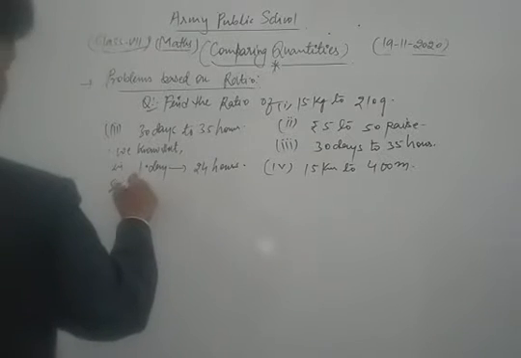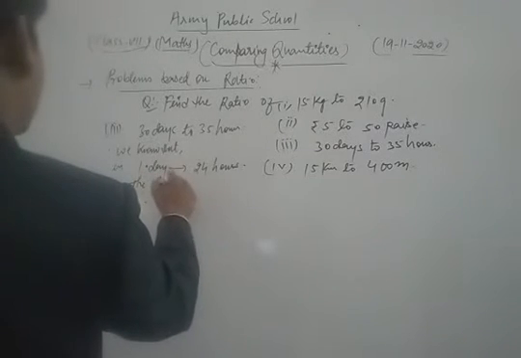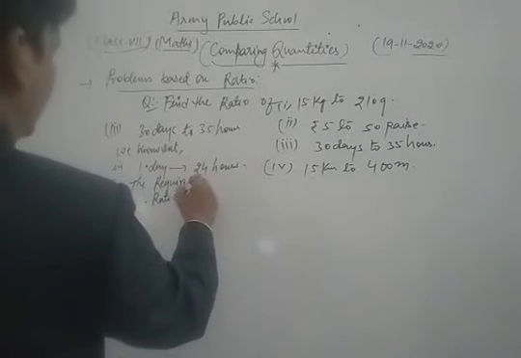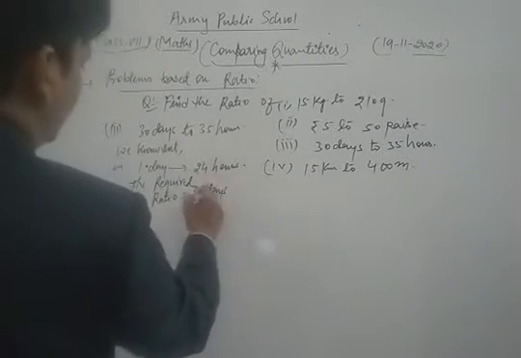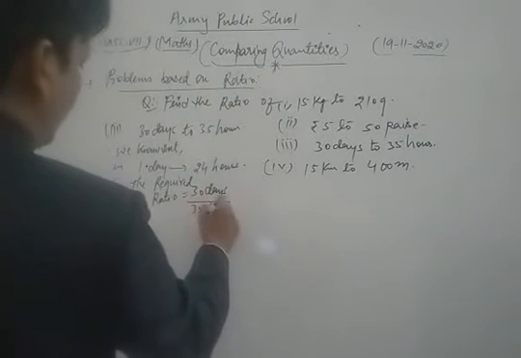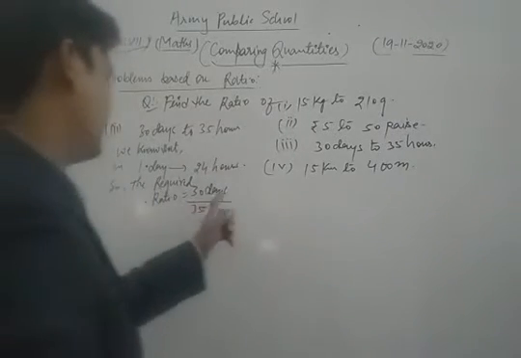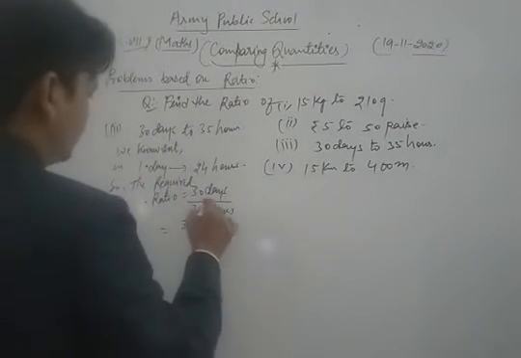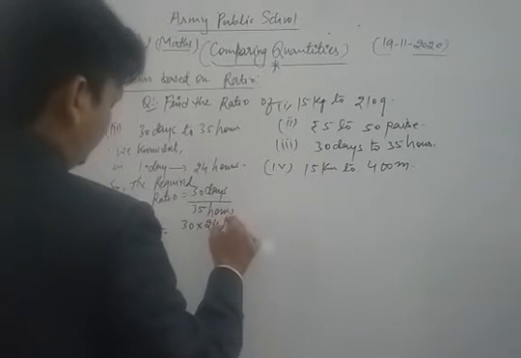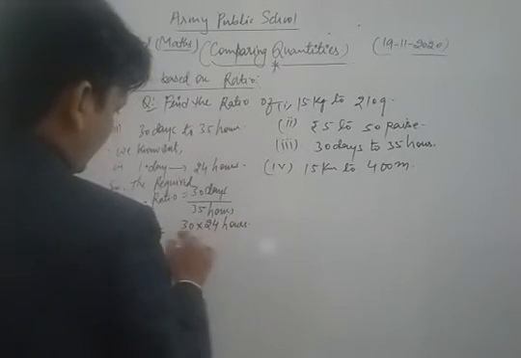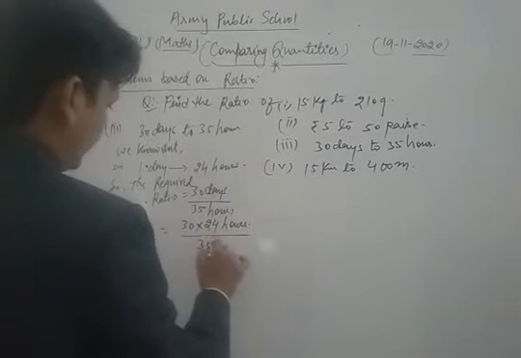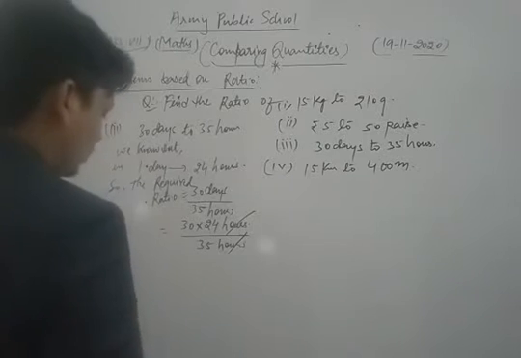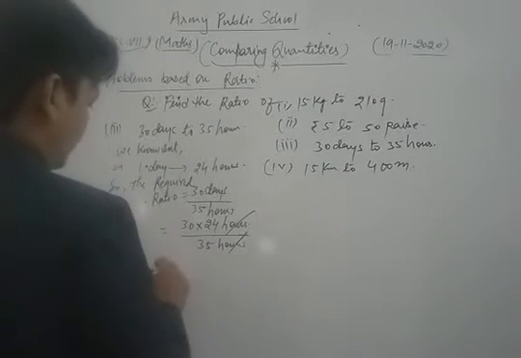So the required ratio is what? 30 days upon 35 hours. Now we convert days into hours. We write 30 into 24 hours upon, in the denominator, 35 hours. So hours cancel each other. Now we get what?